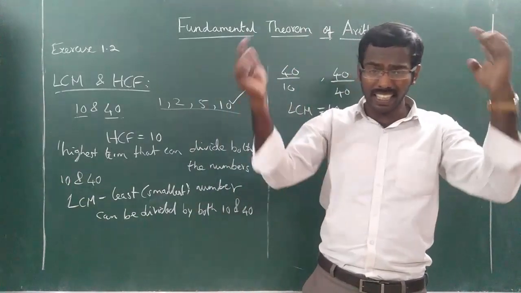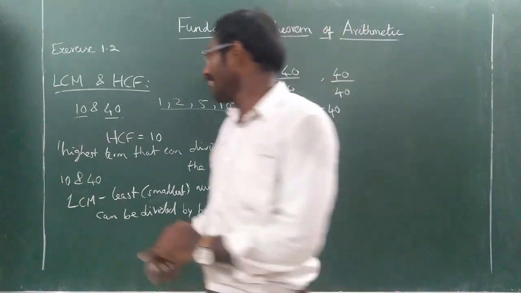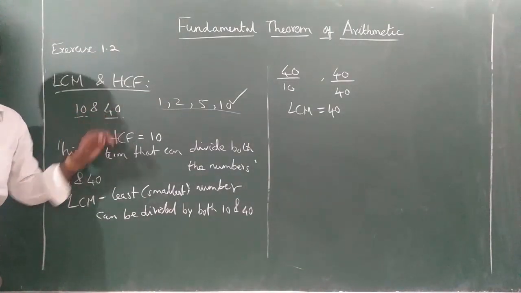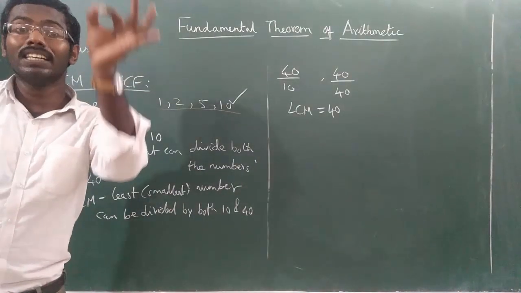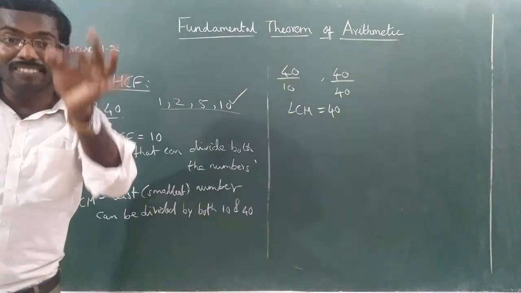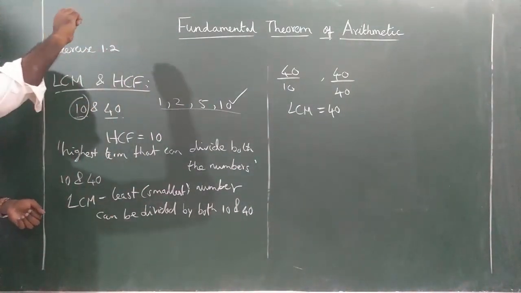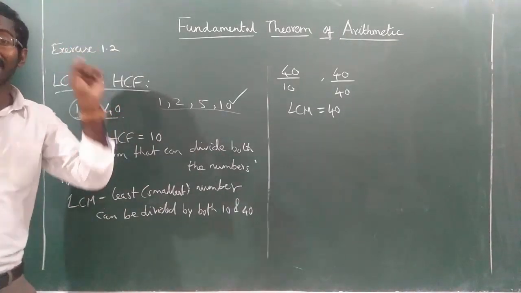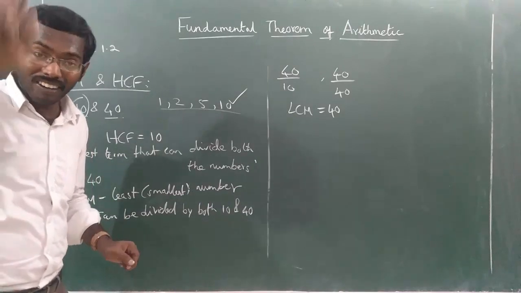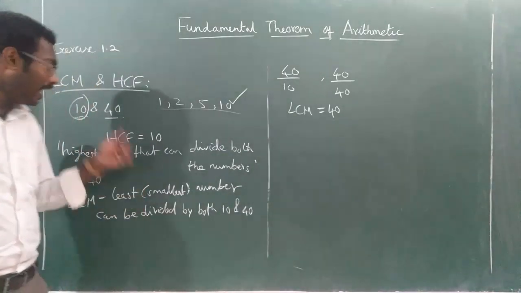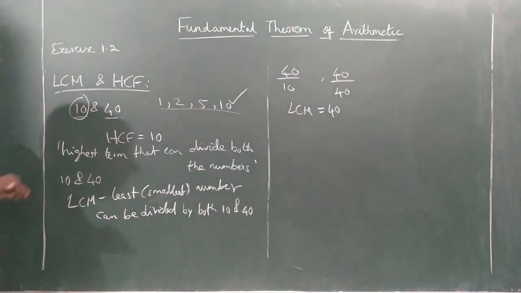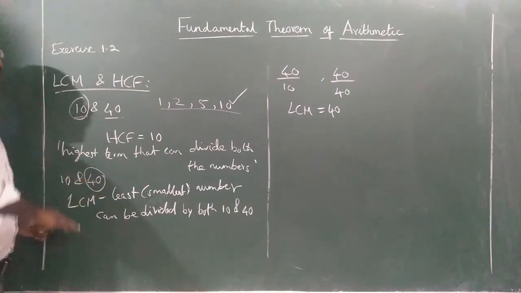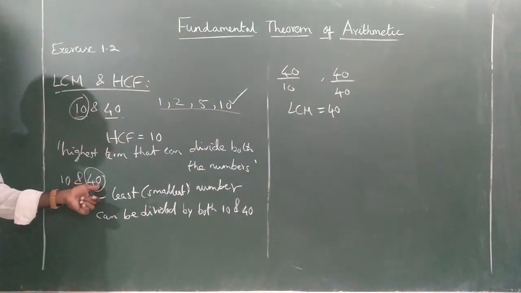I will tell you one thing, always keep it in mind. What is that? HCF value, here one small number and one big number. HCF value will always be either smaller or equal to the small number. Understood or not? When two numbers are given, HCF value will always be equal to or smaller than the smallest number. Similarly, LCM value will always be equal to or greater than the biggest number.